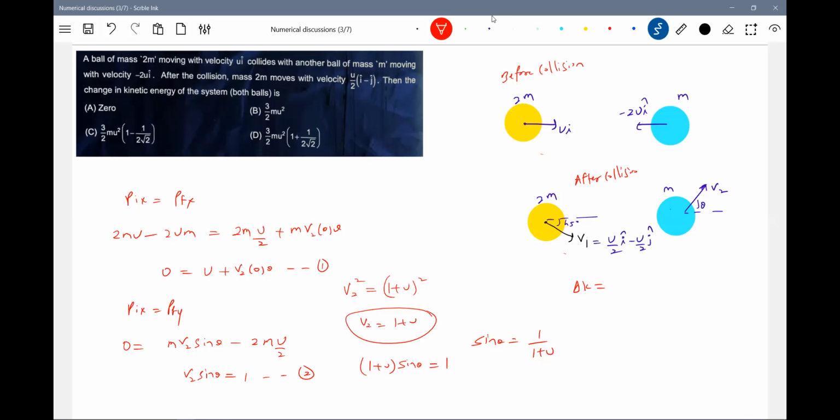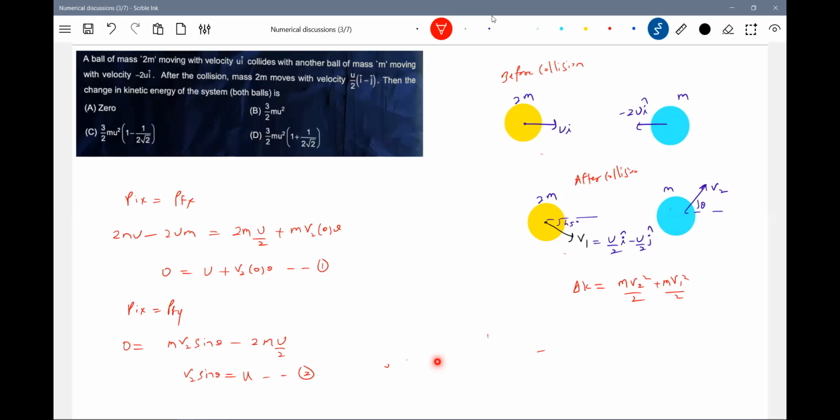Delta K, we should write it as m v2 square. Sir, v2 sin theta equal to u, sir. v2 sin theta equal to u. Huh? That u I missed it, no? Yeah, that u has become 1.